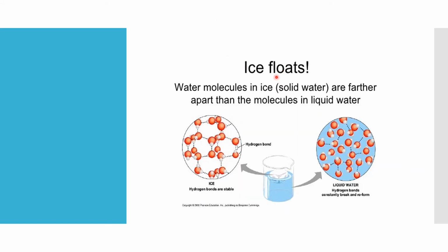So ice floats. Let us see how and what is the reason. The water molecules in ice, that is solid water, are farther apart than the molecules in liquid water. That is because the hydrogen bonds are stable in ice. Here you can see the hydrogen bond. Hydrogen bonds are stable in ice, whereas the hydrogen bonds constantly break and reform in liquid water. So that is the difference between the hydrogen bonding in ice and in liquid water.